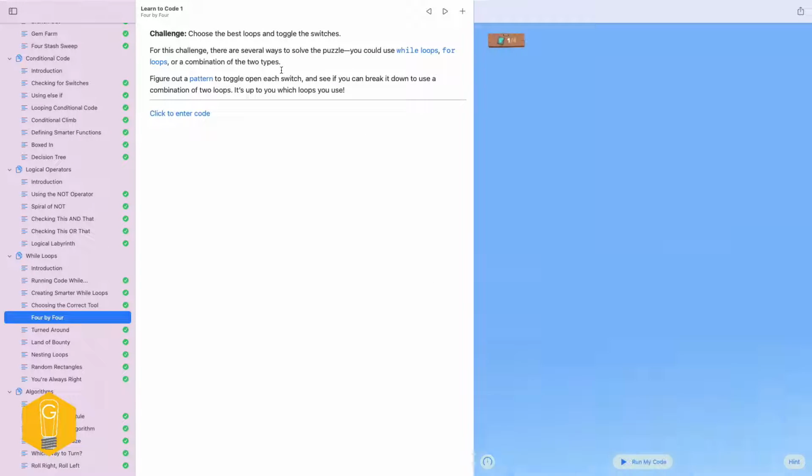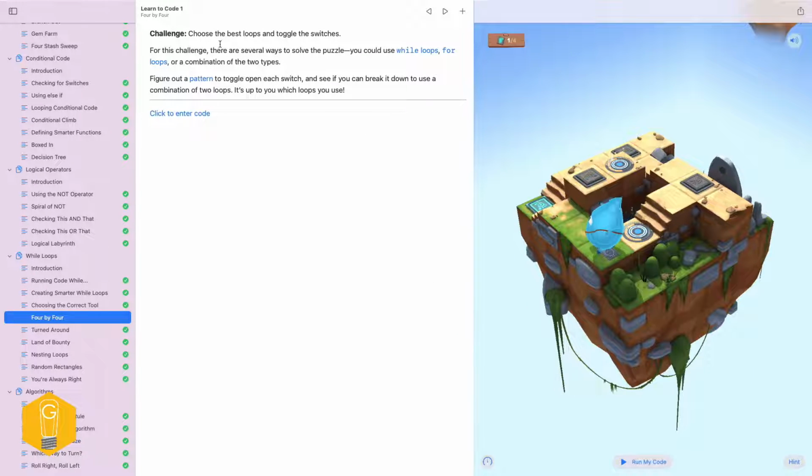Choose the best loop and toggle the switches. There are several ways to solve the puzzle. You could use while loops, for loops, or a combination of the two. Figure out a pattern to toggle each open switch, and then see if you can break it down into a combination of two loops. It's up to you which loops to use.